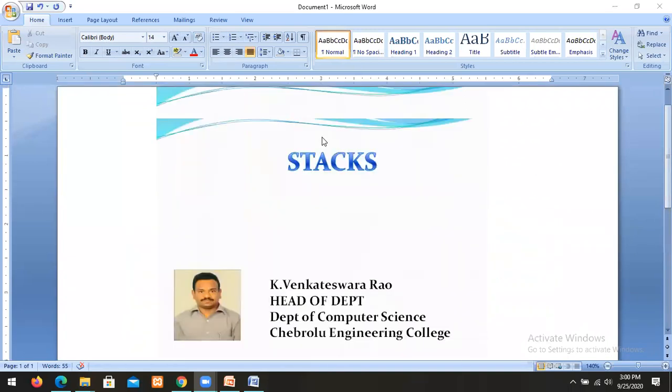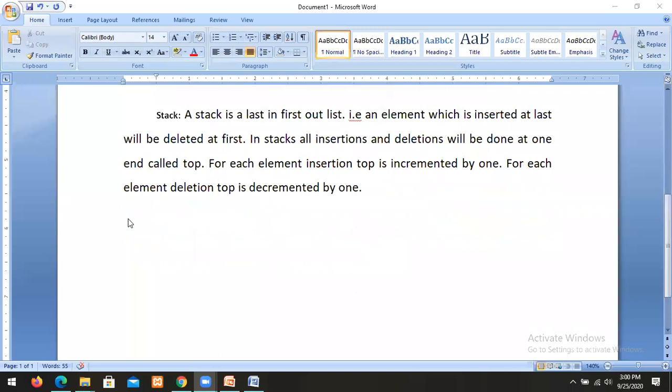For example, if you take a set of chairs which are placed one by one, the chair which is placed at last will be deleted at first. Such a list we call a stack.